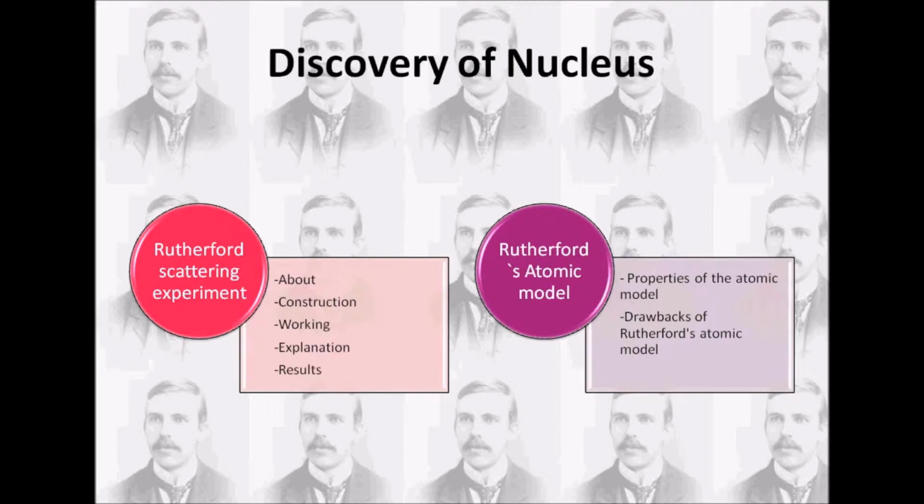Today in this session we are going to learn about the experiment and the atomic model of Rutherford. In the scattering experiment we'll be learning about the construction of the experiment, working, explanation and the result of the experiment. In the second part we'll be learning the atomic model, that is the properties of atomic model and the drawbacks of Rutherford's atomic model. So let's start with the session.